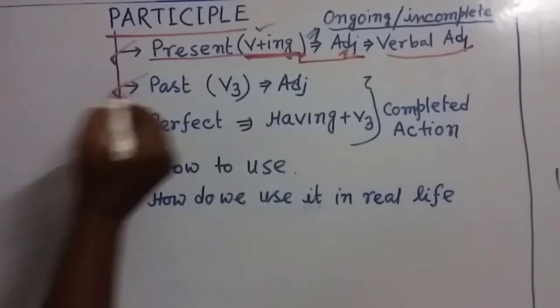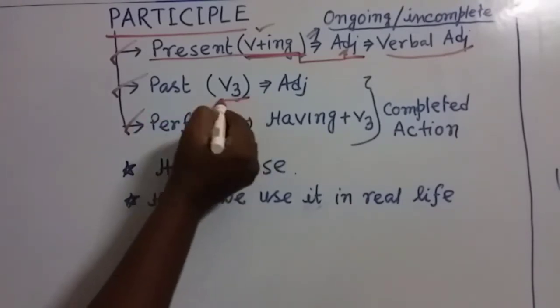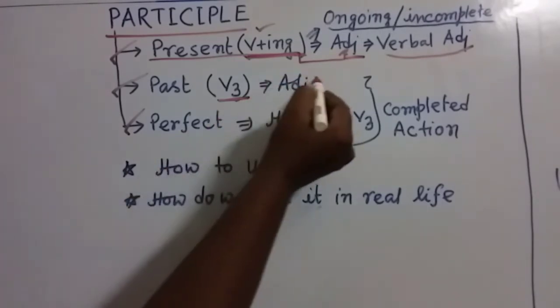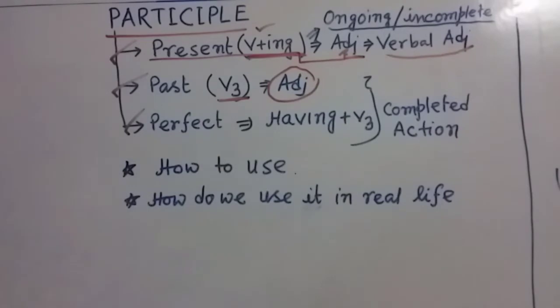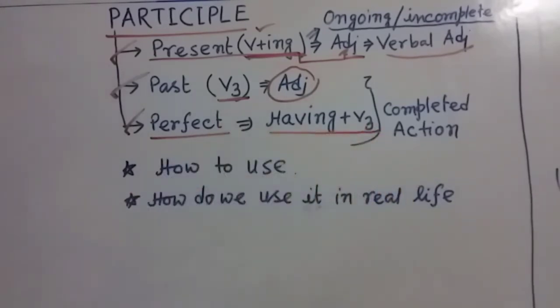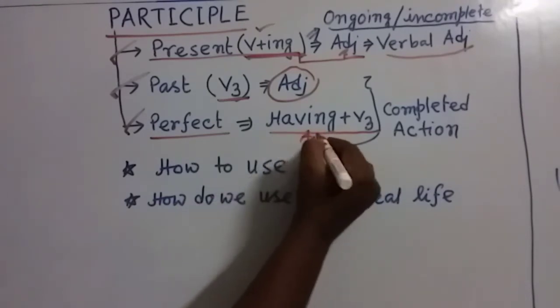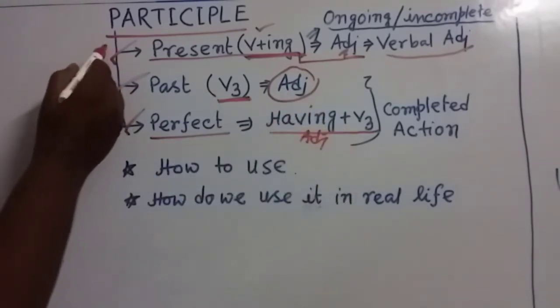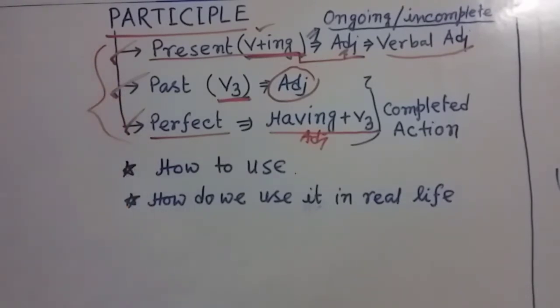And my dear friends, past participle means the third form of the verb. That means the past participle form of the verb is used as an adjective. At that time it is called past participle. And perfect participle means this form, having plus V3. That means having plus the third form of the verb, or the past participle form of the verb. And this is also used as an adjective in the sentence. So obviously there is a difference between these three types.